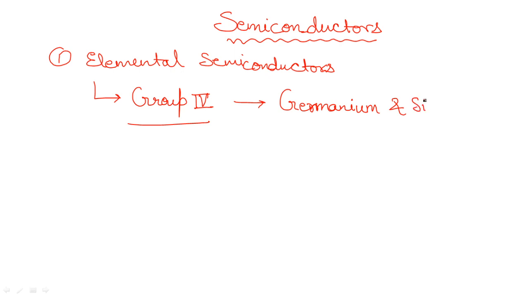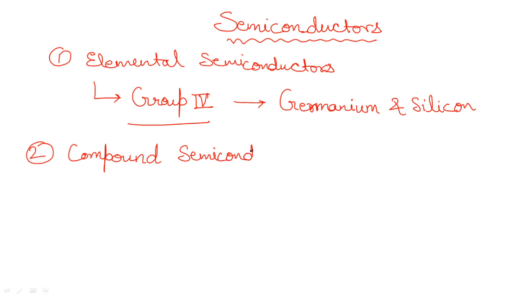Okay, now the second member in the story is going to be the compound semiconductor, which is again going to be very famous among people. Almost everybody knows about them. So compound semiconductors, like their name tells us, will be in compound form. But how? Let me tell you where you can find them.